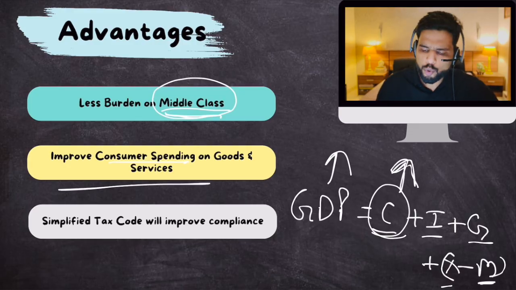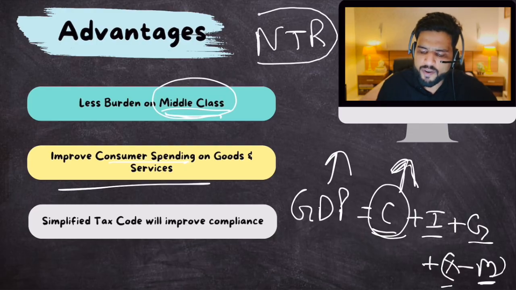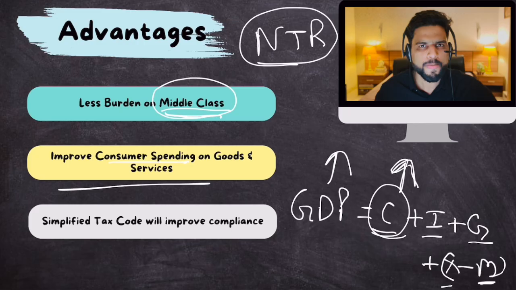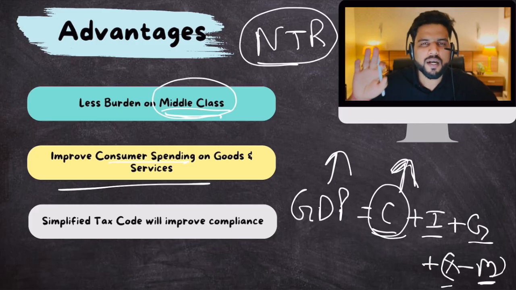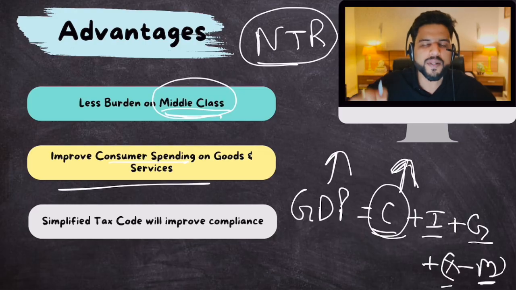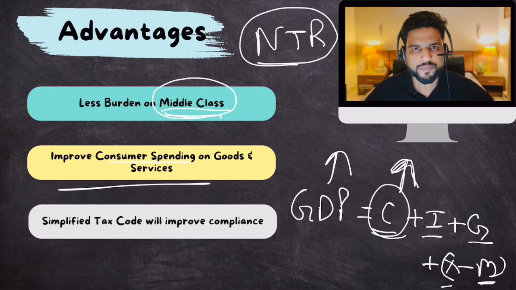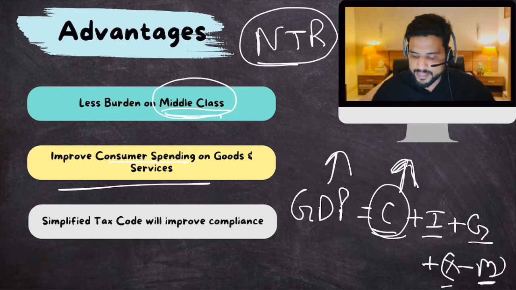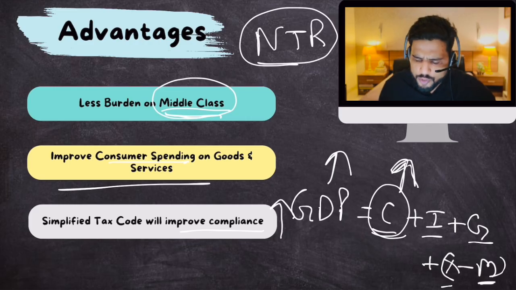Plus, the government through the new taxation regime has tried to simplify the tax code by giving up on exemptions. Earlier, with so many exemptions, the tax code was a little complicated. And when the tax code is complicated, it is very difficult to file taxes without the help of all these CAs, right? Complications increase disputes and it really hurts tax compliance. Now, with a simplified tax code, the burden of filing income tax returns gets reduced on people, and this improves tax compliance. So more and more people will pay income tax and file income tax returns, and that is good news for the government.